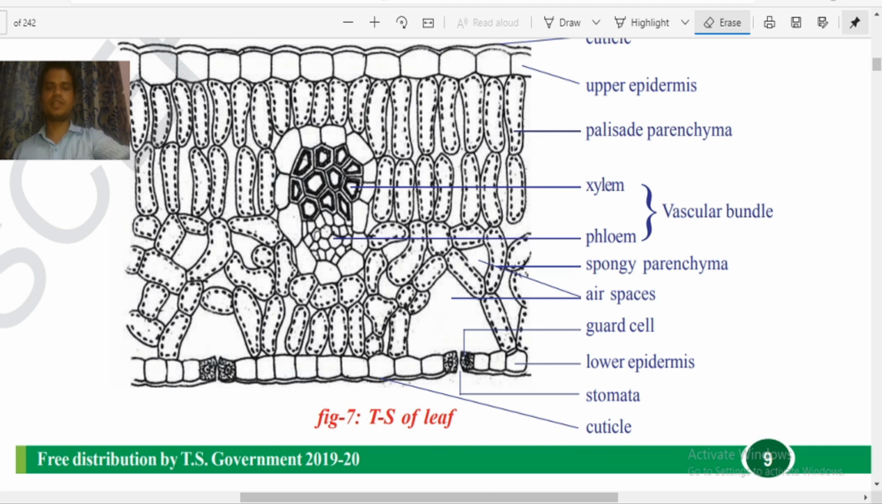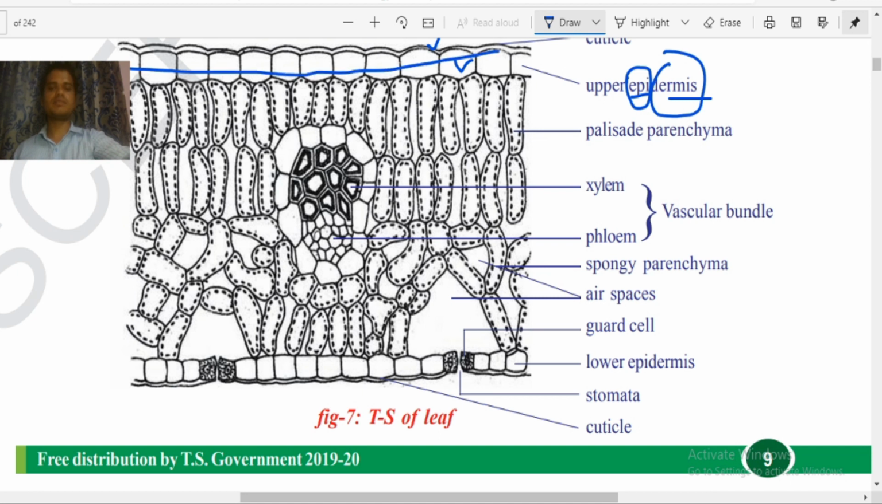Now when you cut the leaf in a transverse way and keep this leaf under the microscope, then you can see this type of structures. Okay, now this is the cuticle. This is the upper epidermis. Epidermis: epi means outer, dermis means skin. So this is the outer skin like structure.